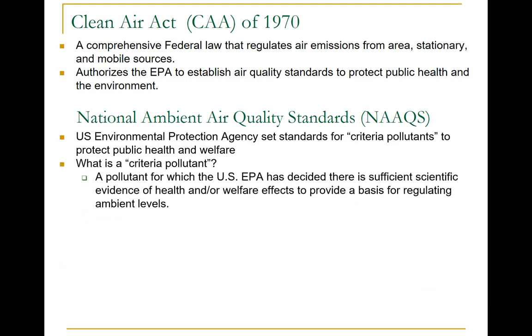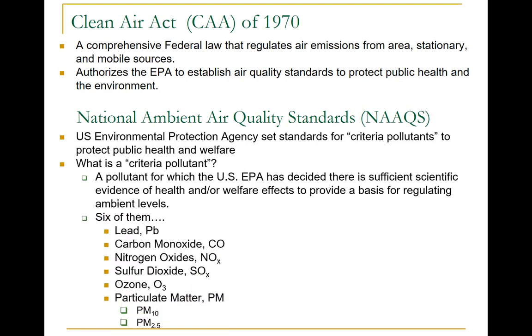So what are criteria pollutants? These are pollutants for which the US EPA has decided there is sufficient scientific evidence for health and/or welfare effects, and as a result they can be regulated at ambient levels. There are 6 such criteria air pollutants. They are lead, carbon monoxide, nitrogen oxides, sulfur dioxide, ozone, and particulate matter, divided into PM10 and PM2.5, and we'll learn about them in more detail in subsequent videos.